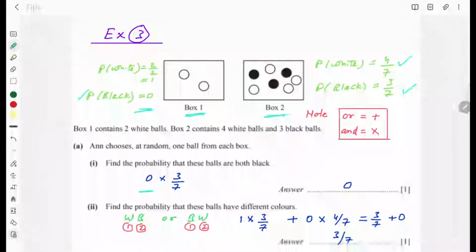And from box 2, the probability of getting a black ball is 3 over 7, so you will write 3 over 7. In case of AND, we write multiply. I pointed out earlier that in probability, for OR you write plus in between, and for AND you write multiply in between. So 0 multiplied by any number is 0. So the probability of both black is 0.